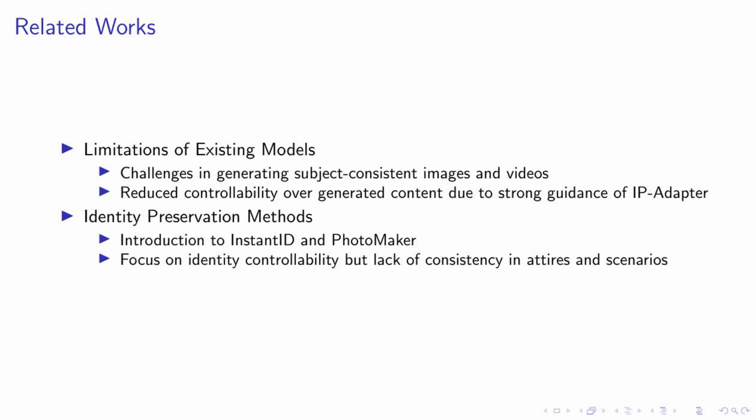These methods excel in maintaining identity controllability. However, they often fall short in ensuring consistency in attires and scenarios, which is crucial for a coherent narrative. In summary, while these methods have their strengths, they also have significant limitations, particularly in generating consistent and controllable content. This sets the stage for our proposed solution, StoryDiffusion, which we'll discuss in the next slide.